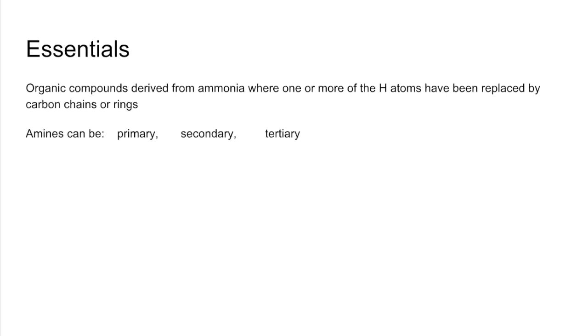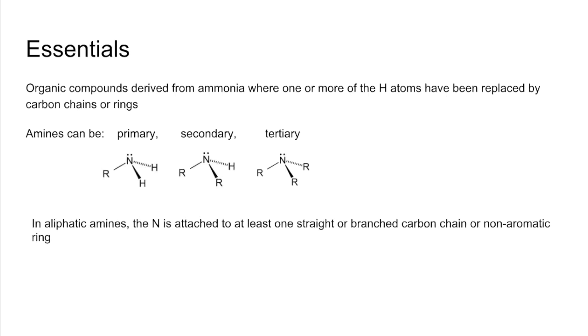Amines can be primary, secondary or tertiary. So a primary amine in general terms would look like that, where the nitrogen is bonded to one carbon group directly. Secondary, nitrogen is bonded to two carbon groups directly, and tertiary, 3. You can also see that in primary amines you've got two hydrogens bonded to the nitrogen, secondary, 1, and tertiary, none.